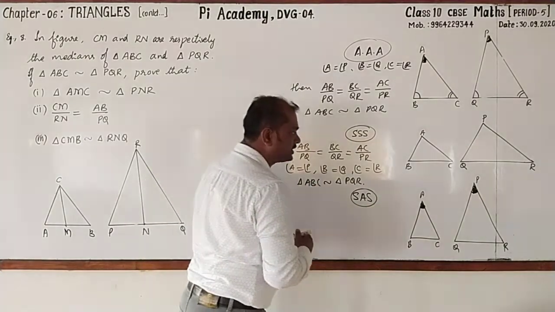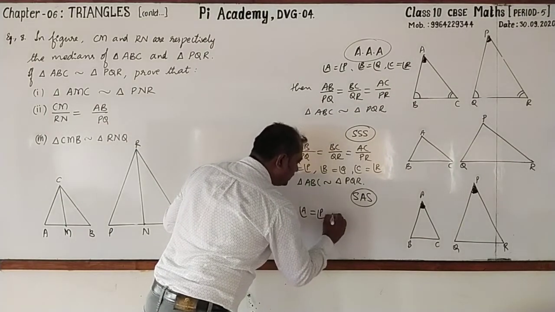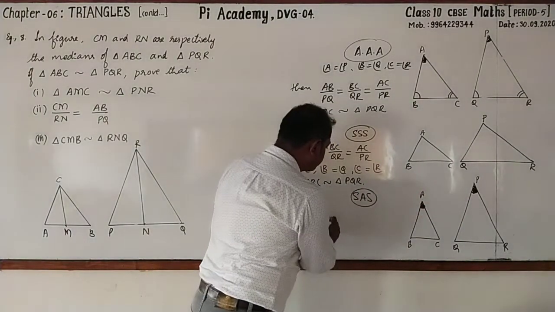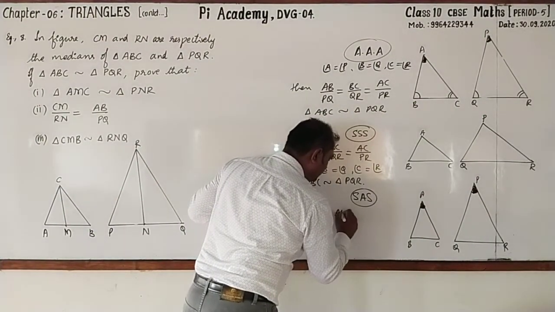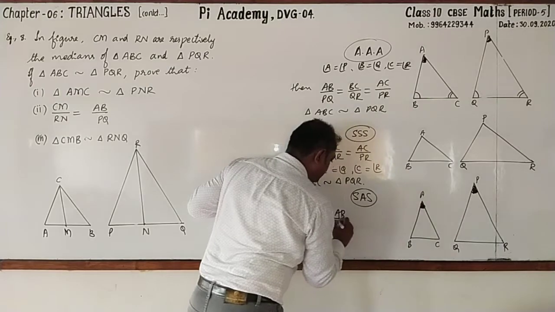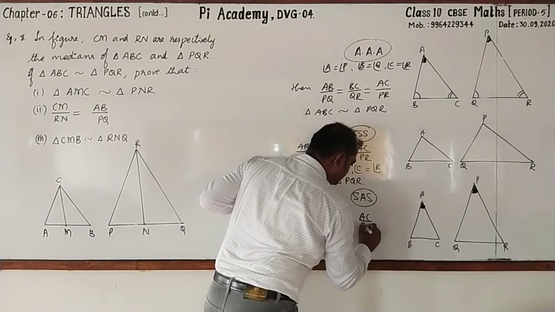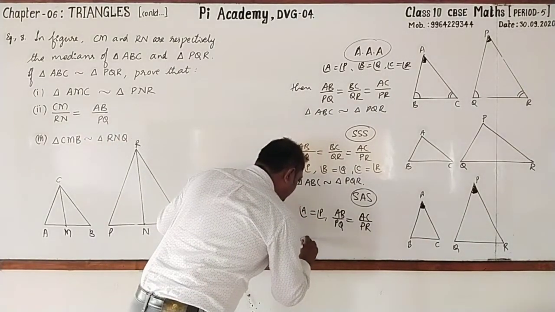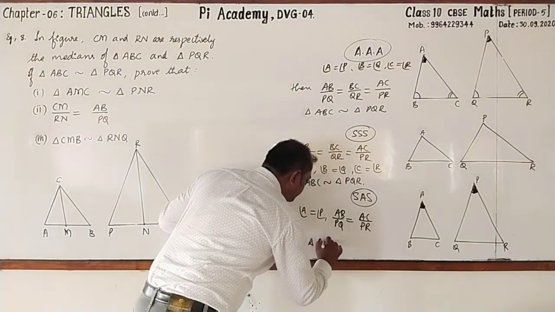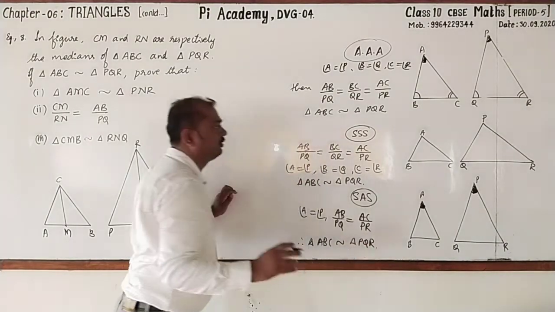And its symbolic statement can be written as angle A equal to angle P. Then the sides including these angles, that is AB by PQ is equal to AC by PR. If this condition holds good, we can write that triangle ABC is similar to triangle PQR.